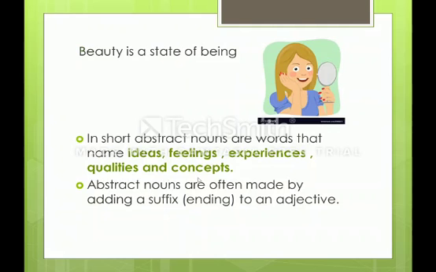In the same way, adding a suffix to a common noun. Brother is a common noun. Brotherhood will be an abstract noun. Child is a common noun. Childhood will be an abstract noun. And mother is a common noun. Motherhood is going to be an abstract noun. Friend is a common noun. Friendship is going to be an abstract noun.